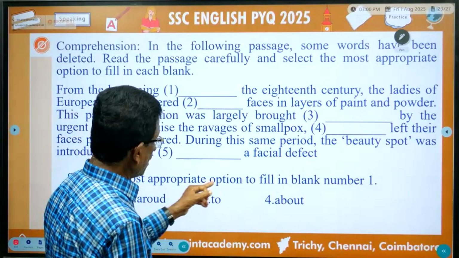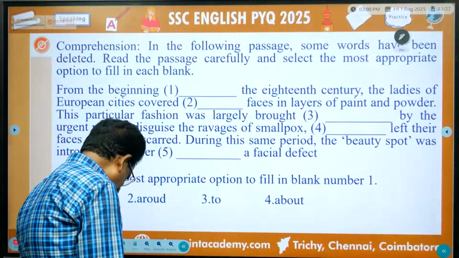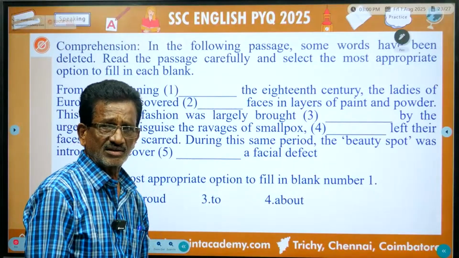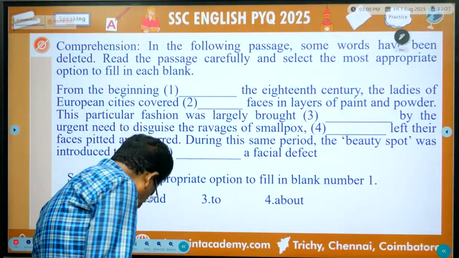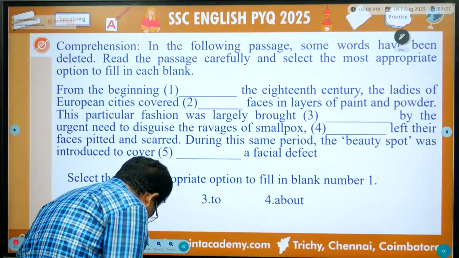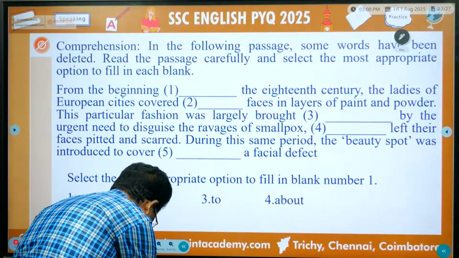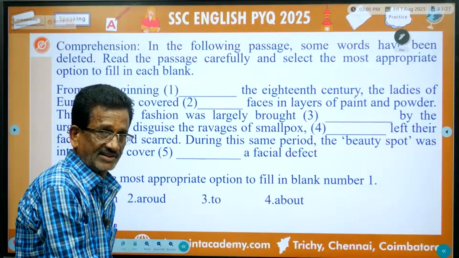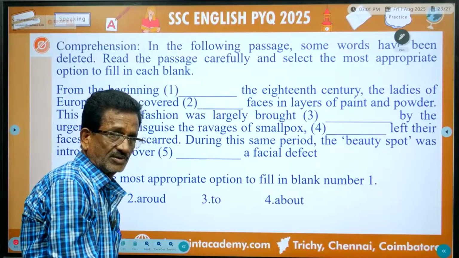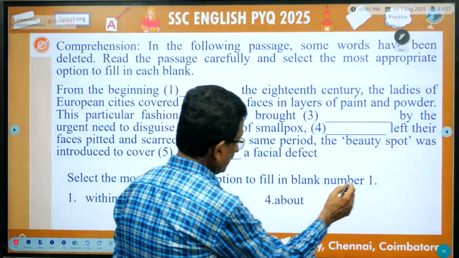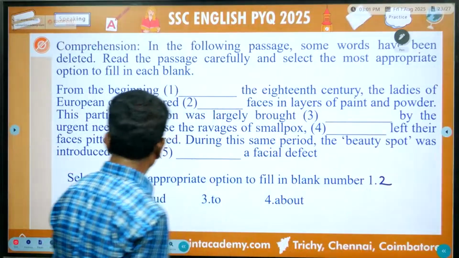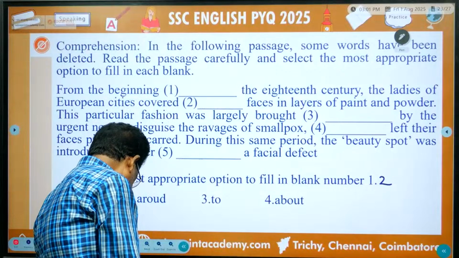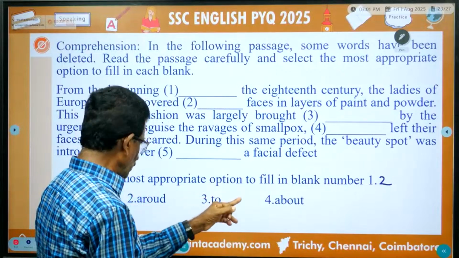Next one. Select the most appropriate option to fill in blank number 2 again. So listen, within, around, to, about.